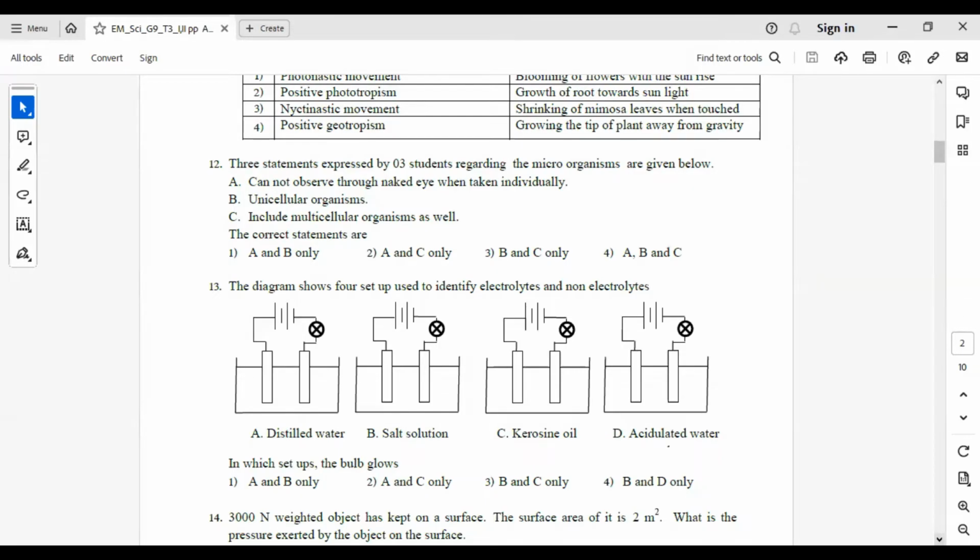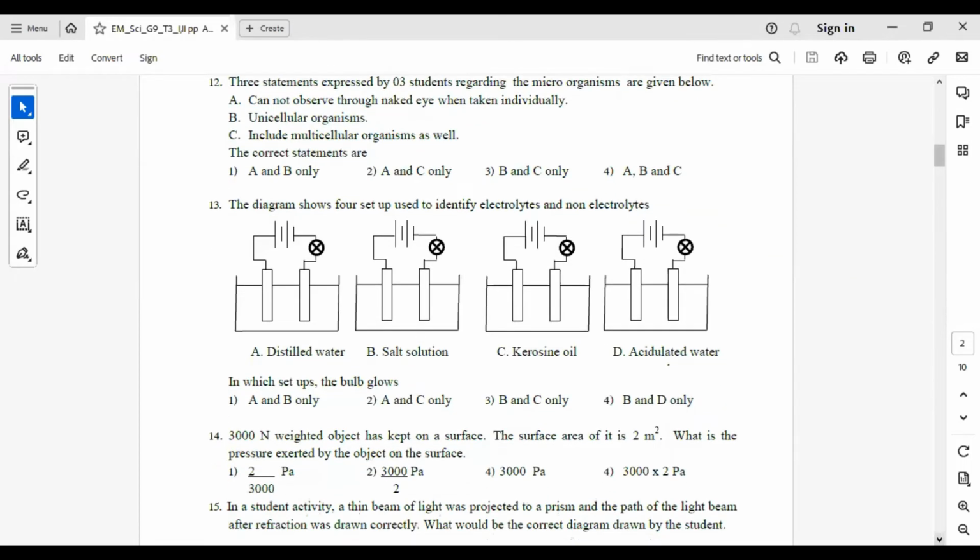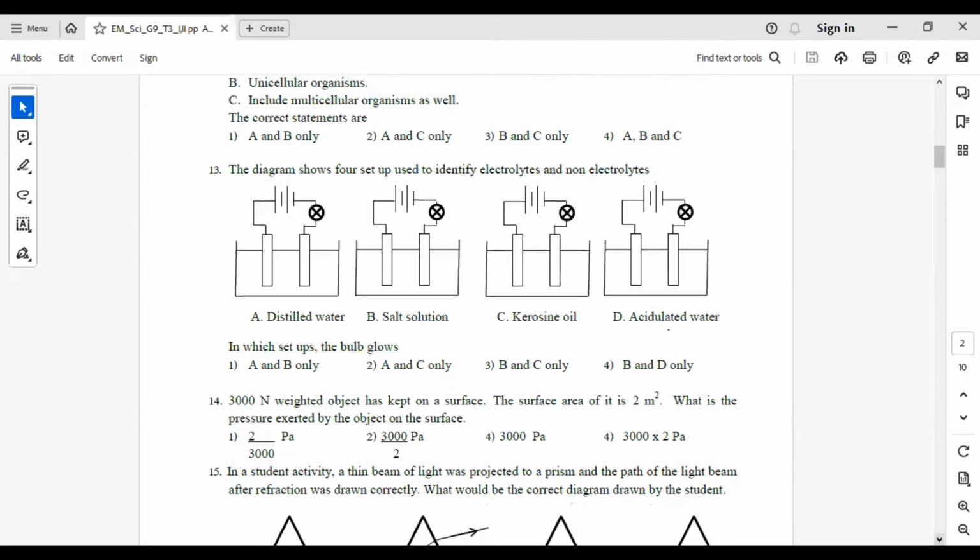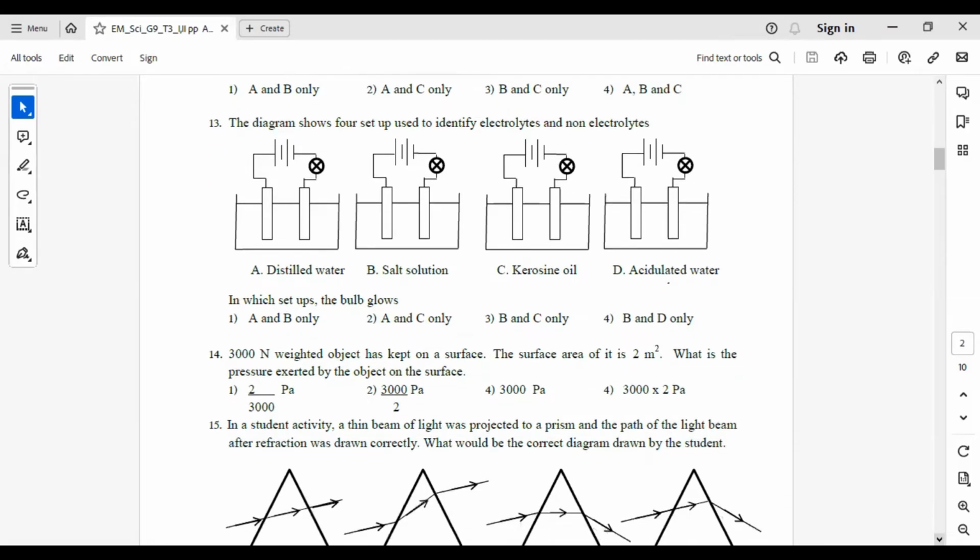Answer number 4. 13. The diagram shows 4 setups used to identify electrolytes and non-electrolytes. Electrolytes are solutions which can conduct electricity, and non-electrolytes are solutions which cannot conduct electricity. From these 4 solutions, only salt solution and acidulated water can conduct electricity, because both of them contain free ions to conduct electricity. So B and D, answer number 4.